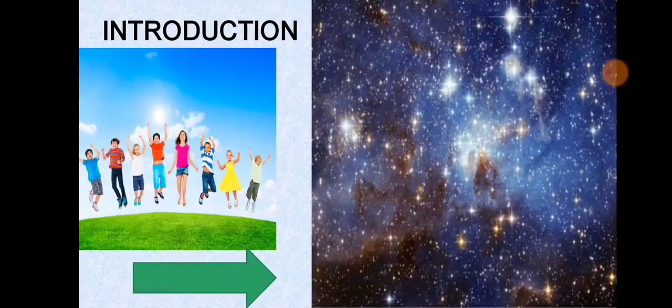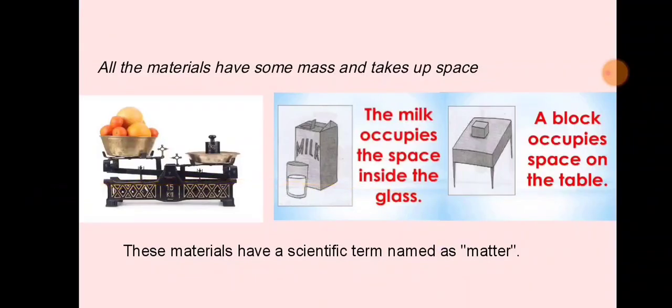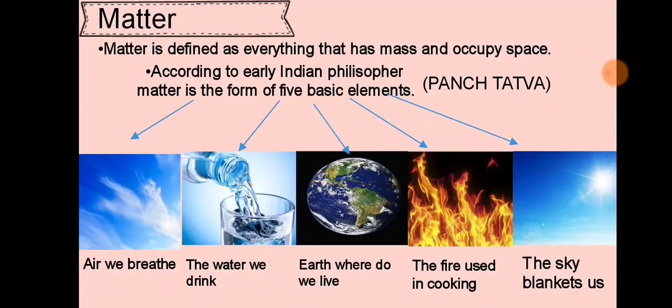As we are part of the universe, and the universe is made up of different kinds of materials, let us consider these materials. It is very interesting to know that the materials of the universe, like stars, plants, animals, stones, food, everything around us, must have mass and occupy space. These materials have a scientific term known as matter. That means matter is defined as everything that has mass and occupies space.